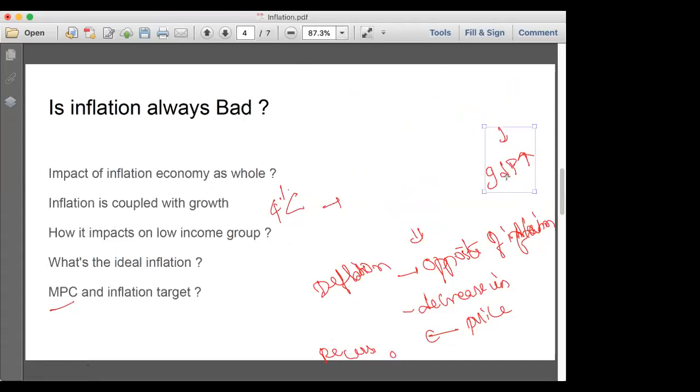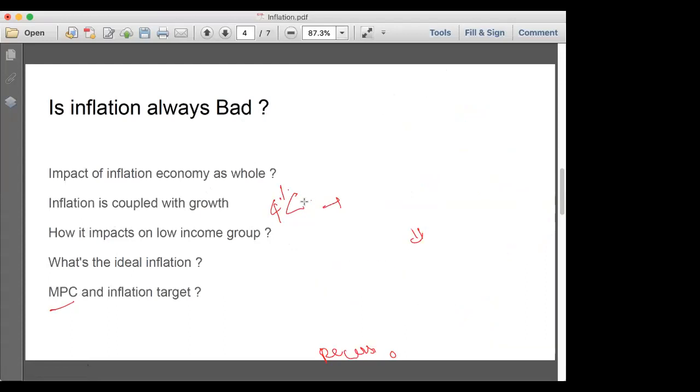Let me wipe this one. Let me use this to explain the concept of monetary policy, how the monetary policy will work out. For example, I said if money in the market increases, what will it do? Demand will increase. When the demand increases, what will happen? It will lead to a rise in price.